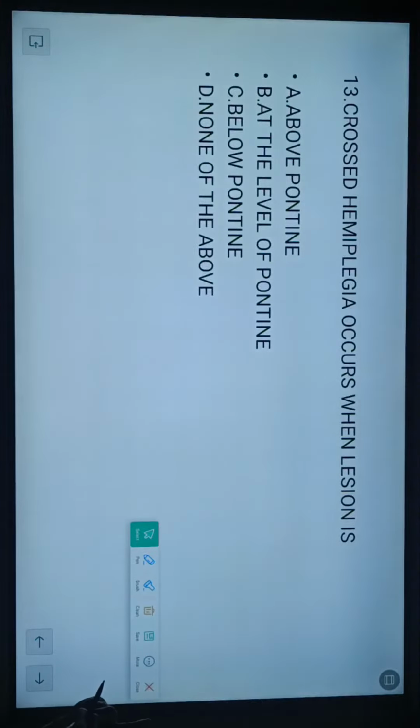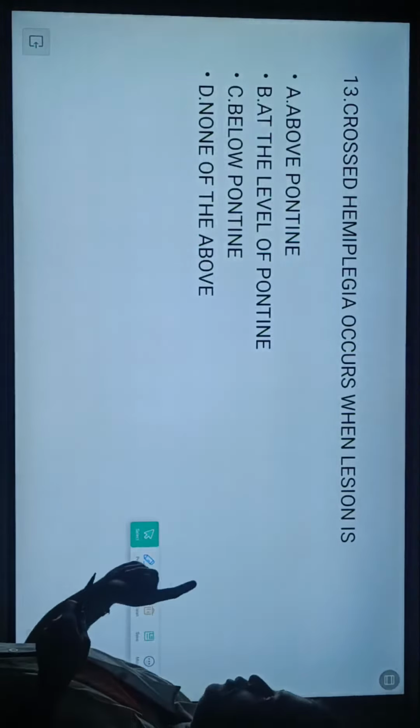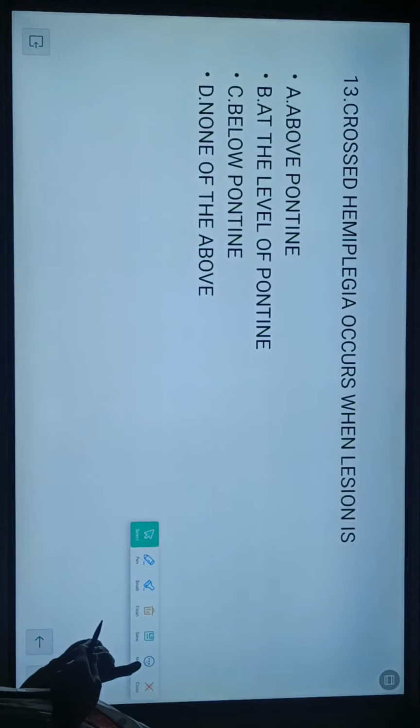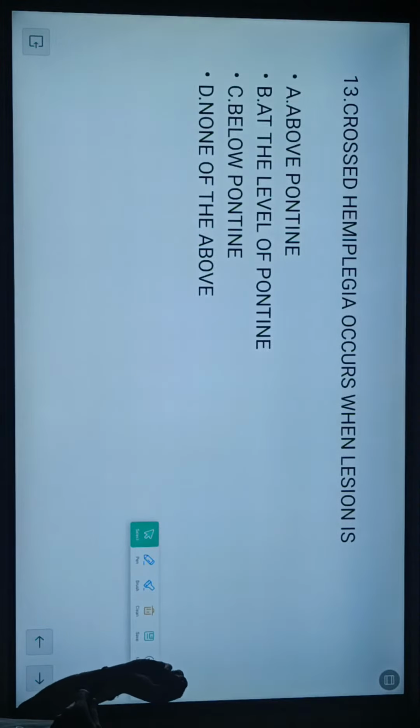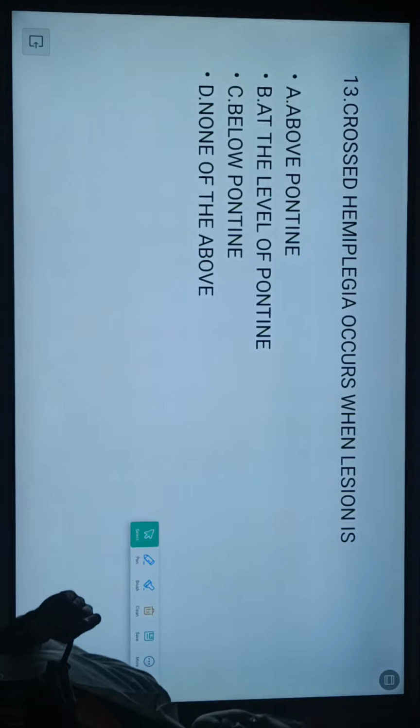Hemiplegia occurs when the lesion is in: option A, above pontine; option B, at the level of pontine; option C, below pontine; option D, none of the above. Guess the answer.